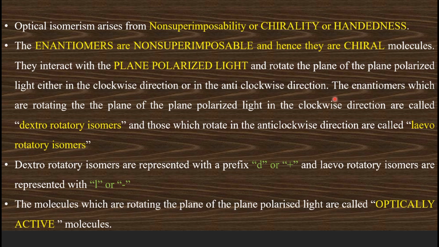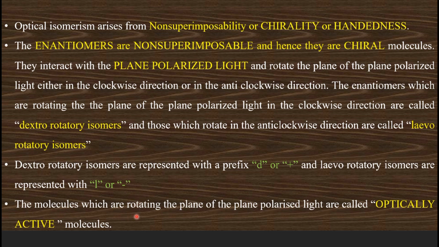So the enantiomers which rotate the plane of the plane polarized light in the clockwise direction are called dextrorotatory isomers, and those which rotate it in the anti-clockwise direction are called levorotatory isomers. Dextrorotatory isomers are represented with a prefix small d, or plus, and the levorotatory isomers are represented with small l or minus.